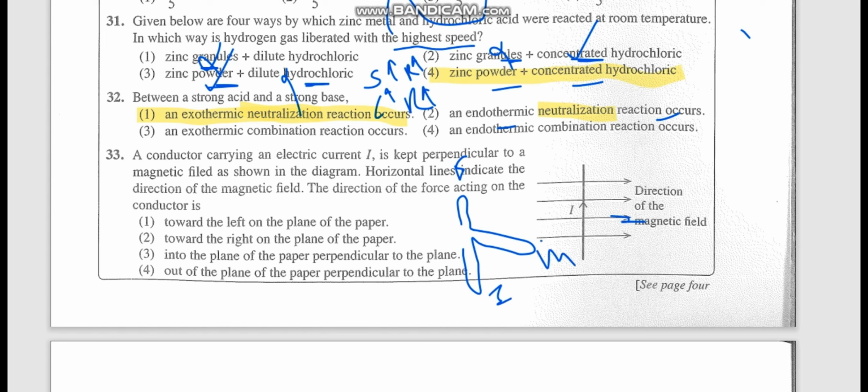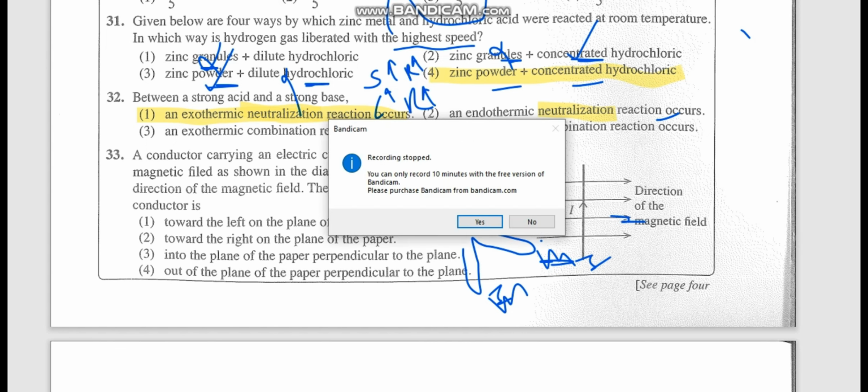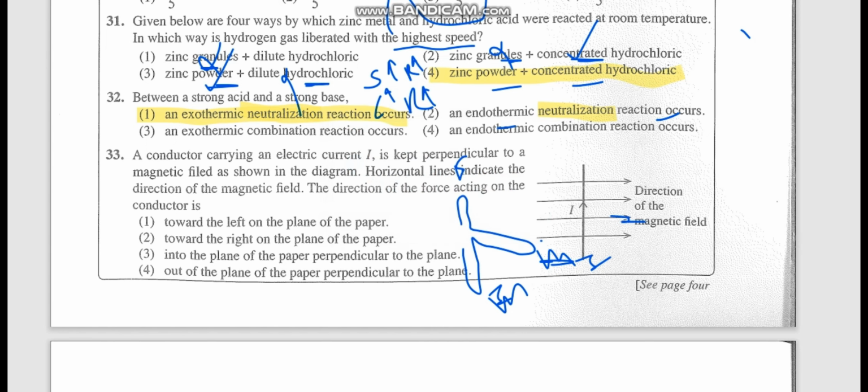So that way, here this should be the current, this should be the magnetic field. So that way if you keep the current up, magnetic field in this direction, force is coming out of the plane, out of the plane. So you do it properly and you would understand it. Fourth one is the answer. You keep the current up, then the magnetic field perpendicular to the current, along the direction, you will get the force out of the plane. Okay.